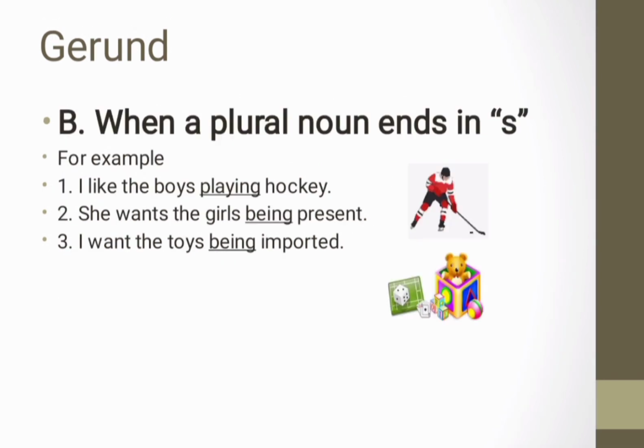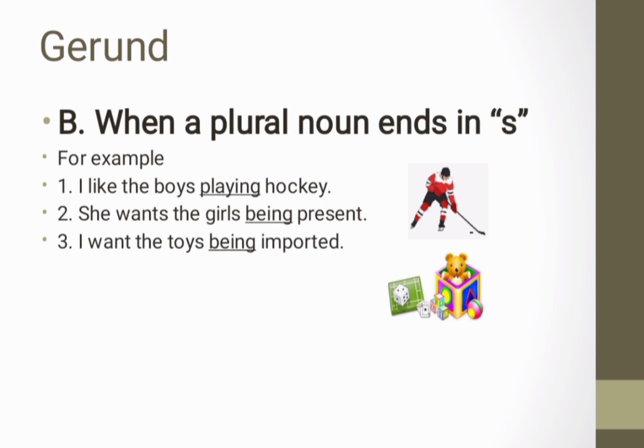Gerund is not used in the possessive case when a plural noun ends in s. For example, I like the boys playing hockey. Here, boys is a plural noun and playing is a gerund, but here gerund in the possessive form is not used because here plural noun ends in s.